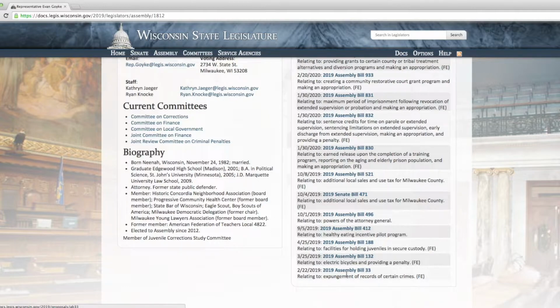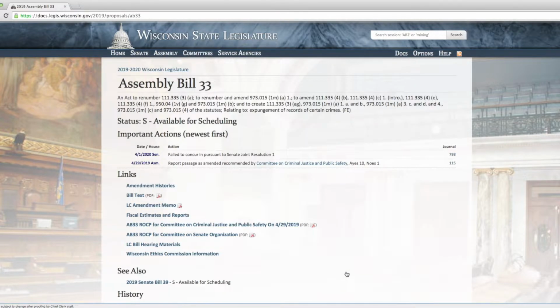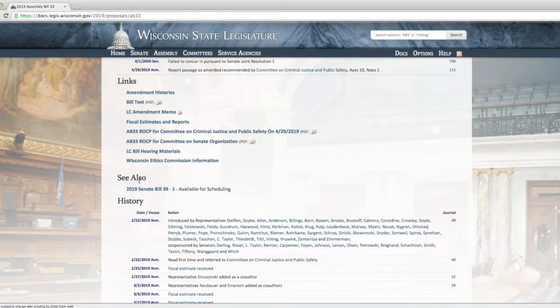So you can see that the website actually links to the bill, and now this screen with the bill and a bunch more links has a ton of really useful information. So we're looking up Assembly Bill 33. First, let me point out down here, it says see also Senate Bill 39.